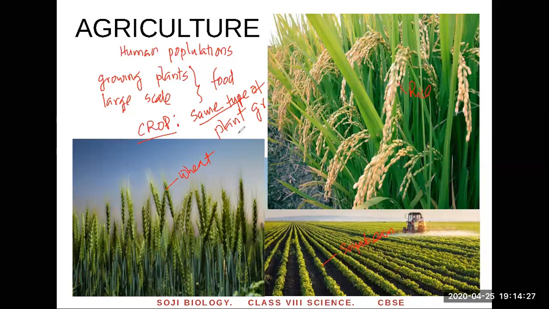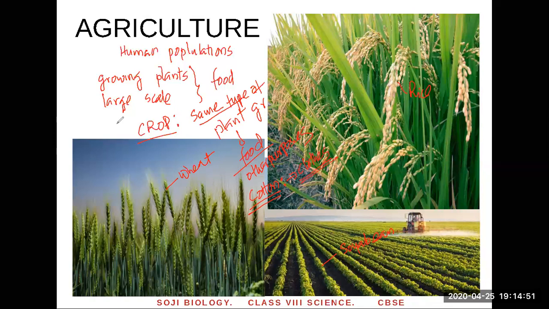And why is it grown? For food. Some of them are not grown for food, but for other purposes. For example, I'll give an example like cotton. Cotton is also a crop, but cotton we don't eat. Instead, we use the cotton to make cloth. Okay, fabric. So that's an example for other purposes, right?